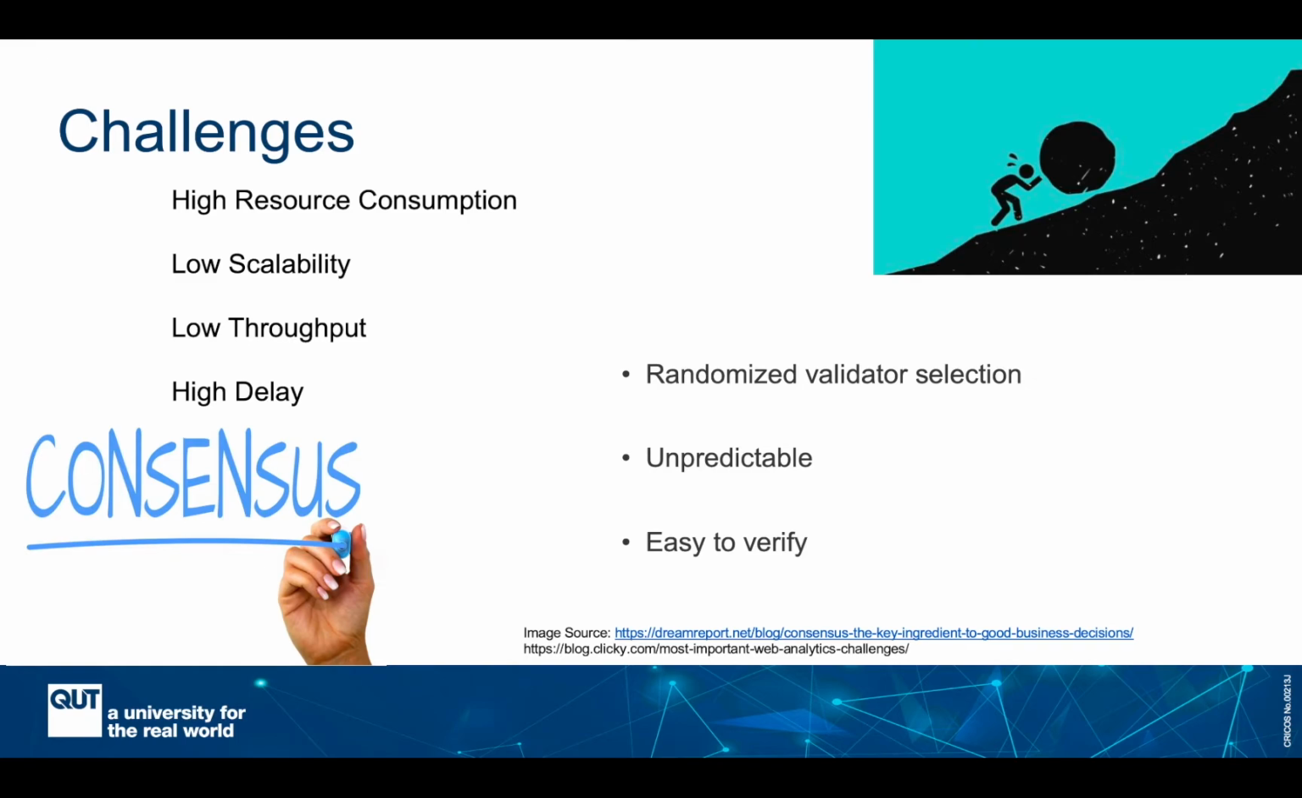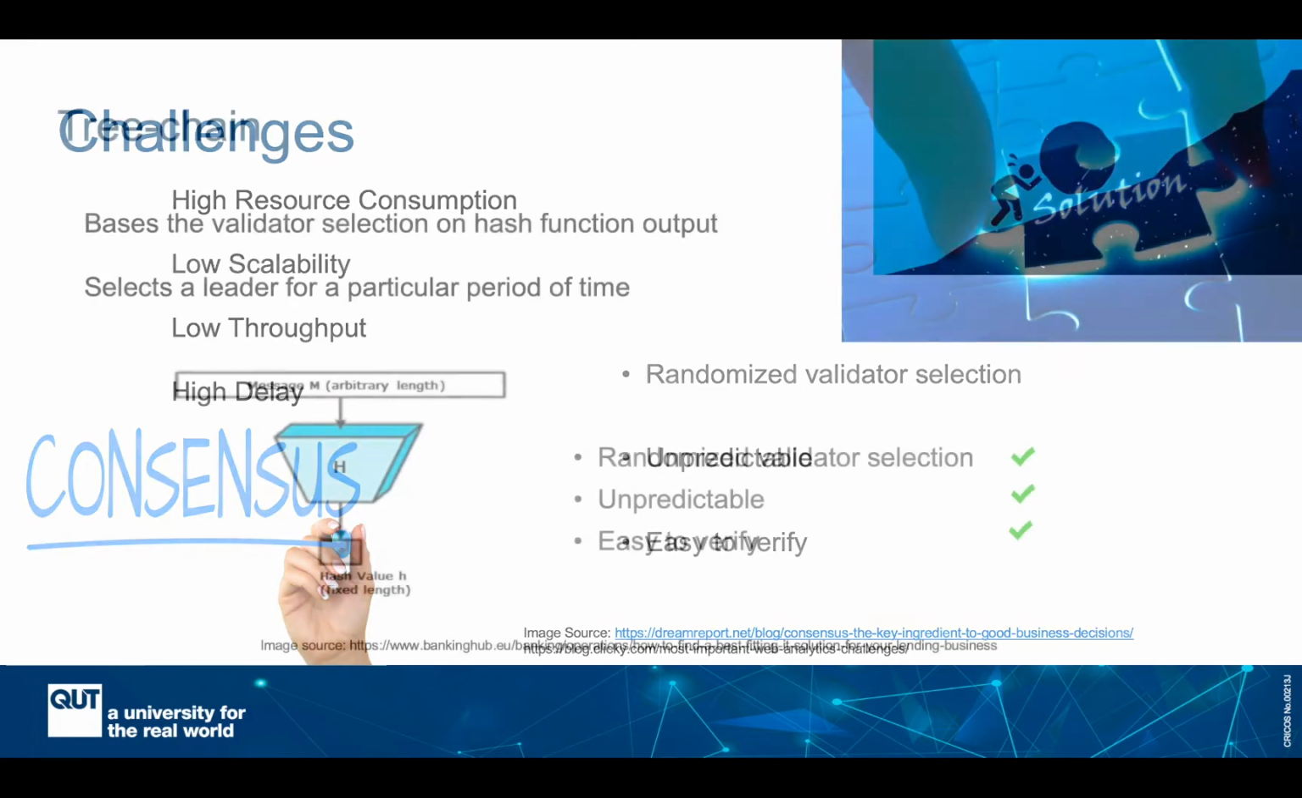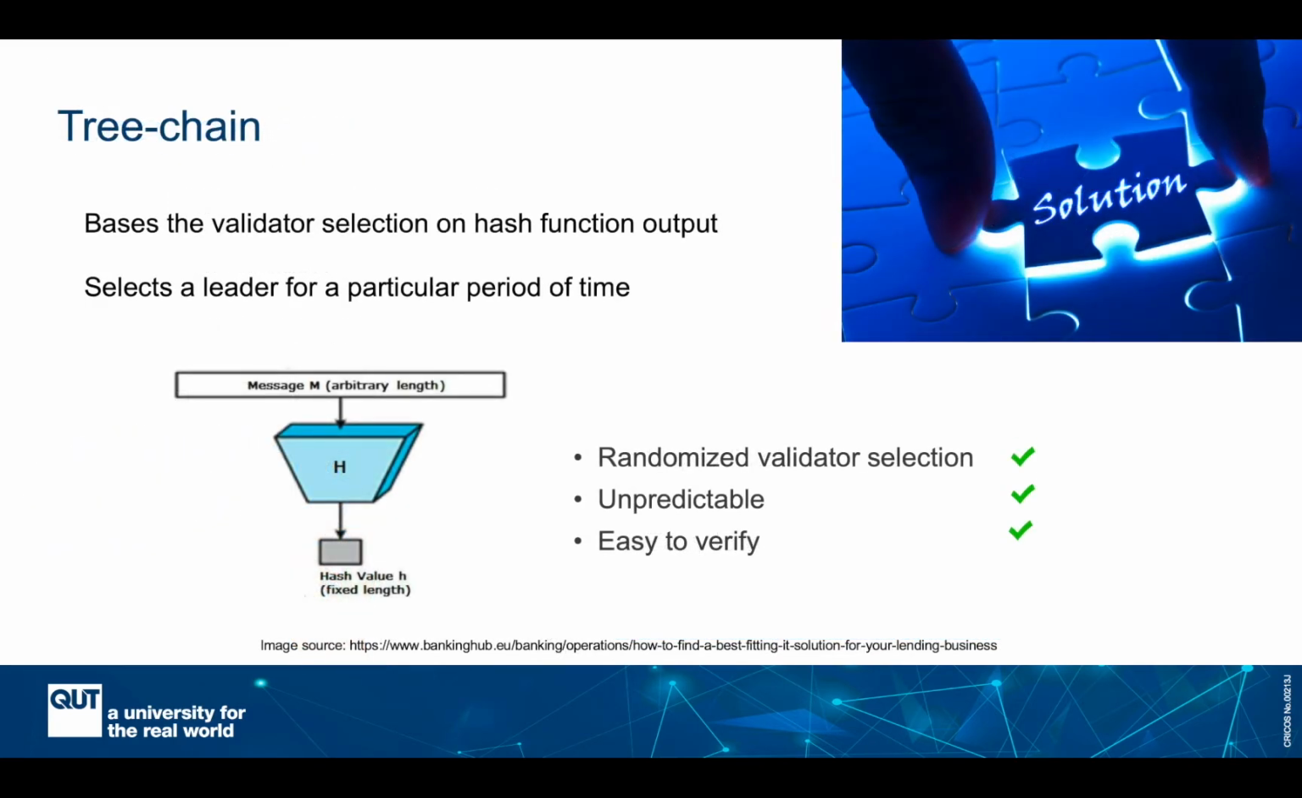So for now, we're focusing on the validator selection, or the node that is going to store the new blocks into the blockchain. So in this paper, we propose 3-Chain, which bases the validator selection on an existing function in all blockchains, which is the hash function output. So 3-Chain is a leader selection algorithm. It selects a leader, and then that leader is responsible for storing blocks into the blockchain for a particular period of time.